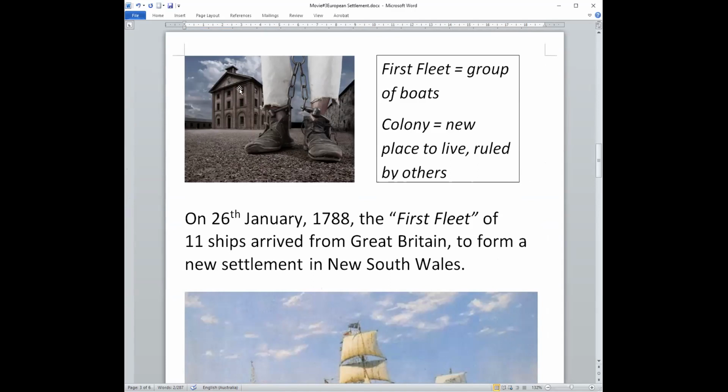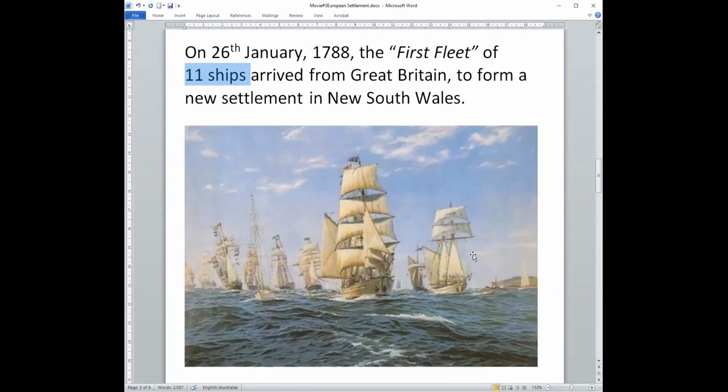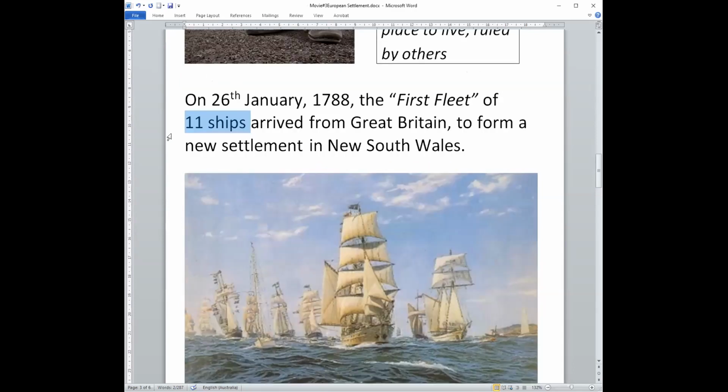So they put the convicts on 11 ships. Here's a picture of the 11 ships. This is called the First Fleet. Fleet is a group of boats. They sent the prisoners to Australia.